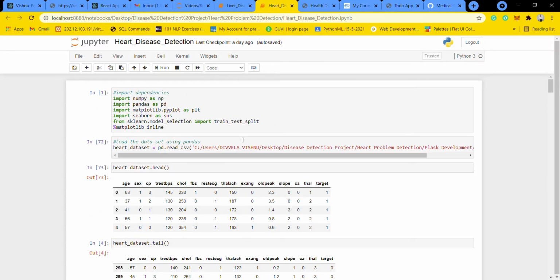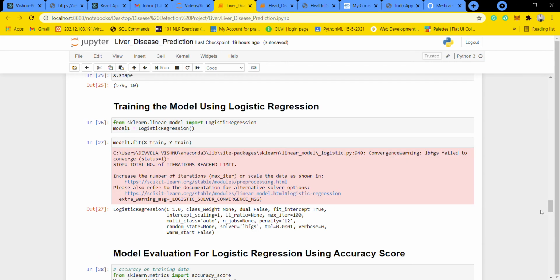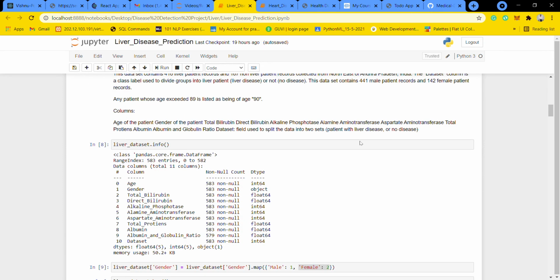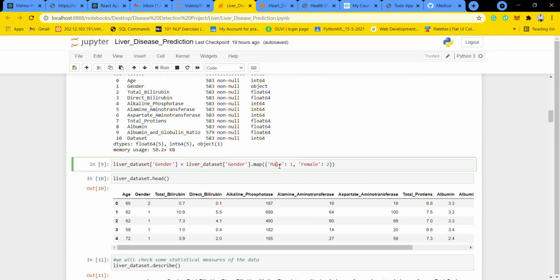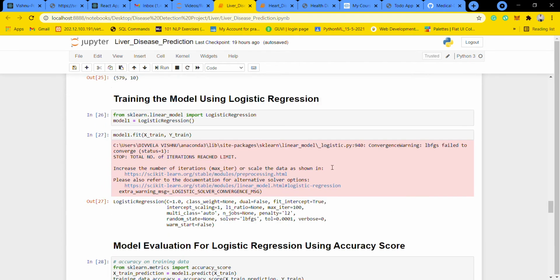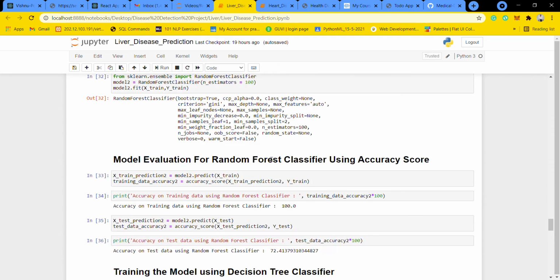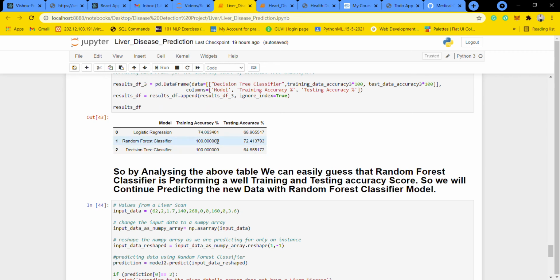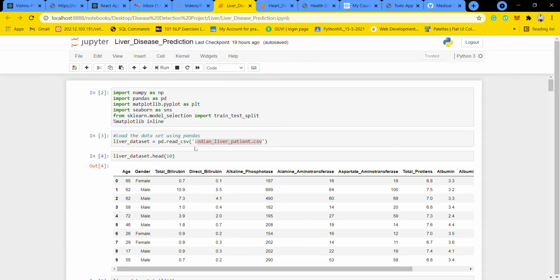For liver disease detection, I followed the same approach, but this data had some null values, so I did some data cleaning, and then replaced male and female with the numbers 1 and 2. Here I am using three machine learning models: logistic regression, random forest classifier, and decision tree classifier. After comparing them, I found that random forest classifier works best for this liver data. It is an Indian liver patient dataset which I took from kaggle.com.